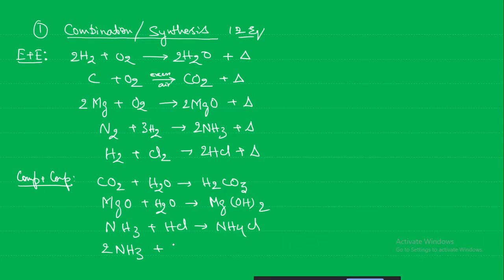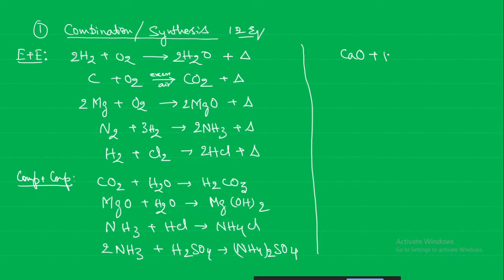Next, ammonia reacts with sulfuric acid to form ammonium sulfate. Next, calcium oxide reacts with water to form calcium hydroxide. Here the first one is carbonic acid, the remaining are all basic in nature.